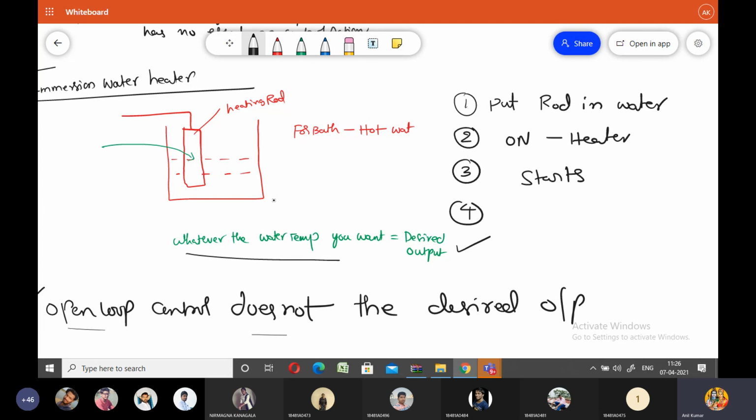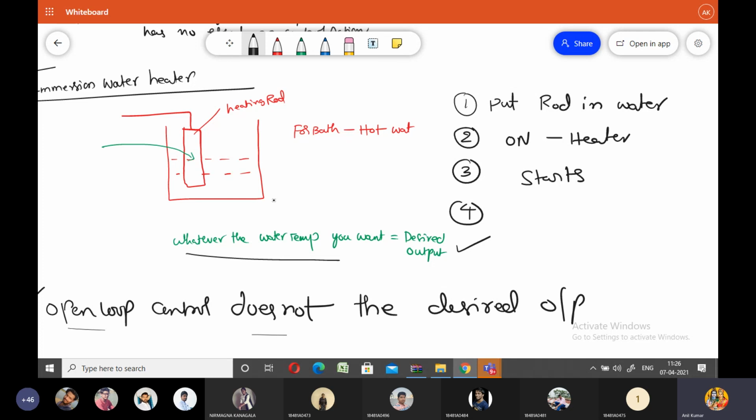So why does it not know the desired output signal? In an open loop control system, we do not measure the output signal at any point of time, we do not measure the output quantity. This is only in open loop control systems. The open loop control system does not know the desired output signal.